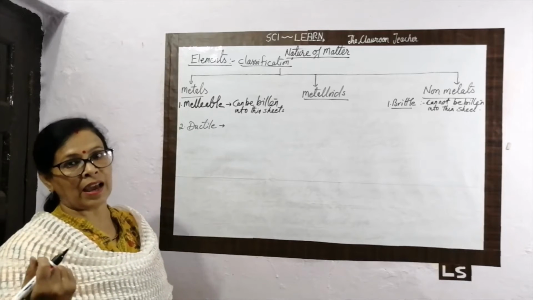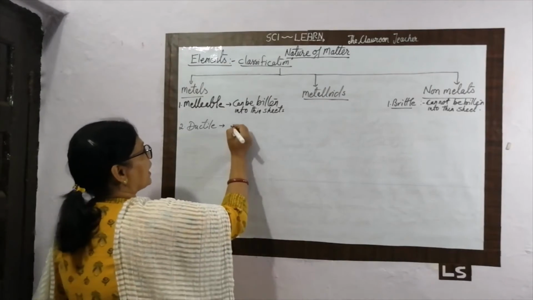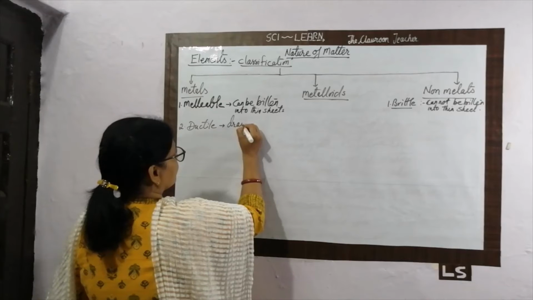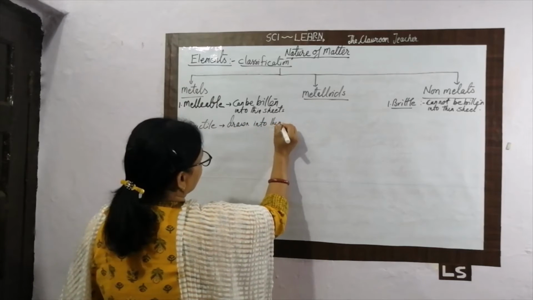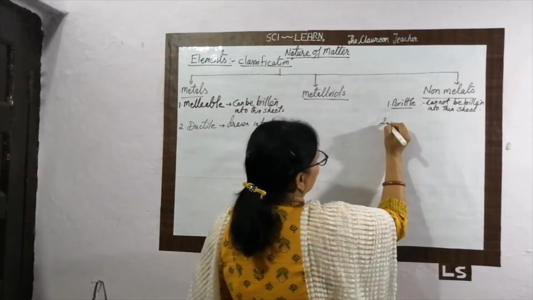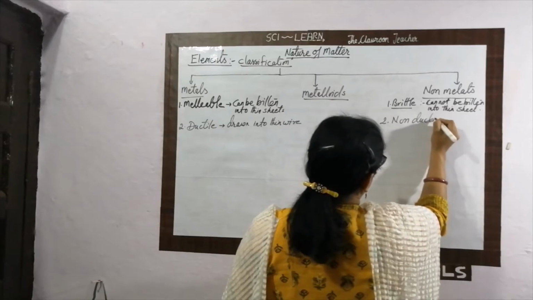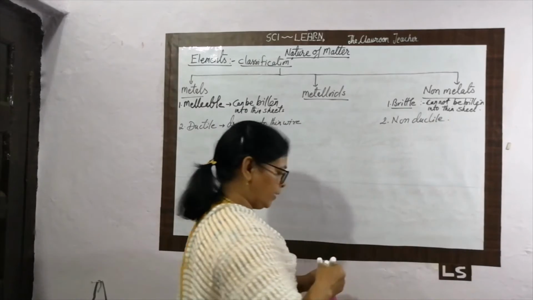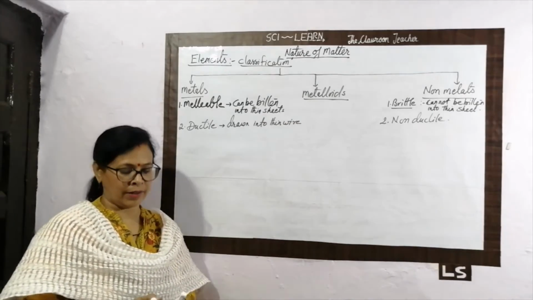All metals have ductility, which means they can be drawn into thin wire. What about non-metals? Non-metals are non-ductile in nature. We are unable to draw a non-metal into thin wire.